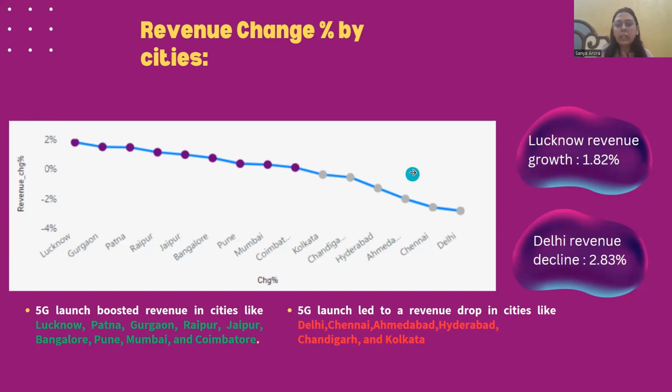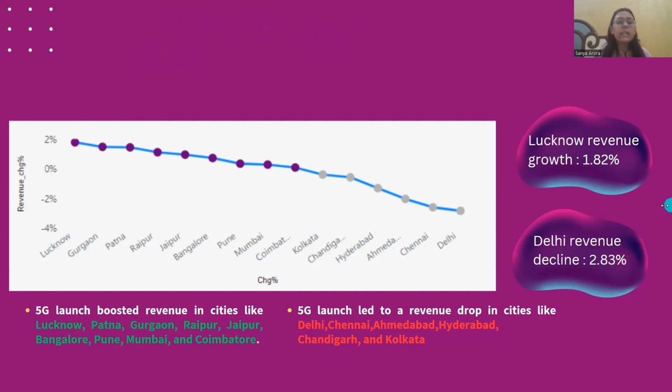So what I would suggest over here is they should look over these 40% of the cities and identify the specific challenges and customer needs to cater to the audience, and they can execute customized marketing strategies as well to take care of the unique needs of the customers of each city. So that was about revenue.